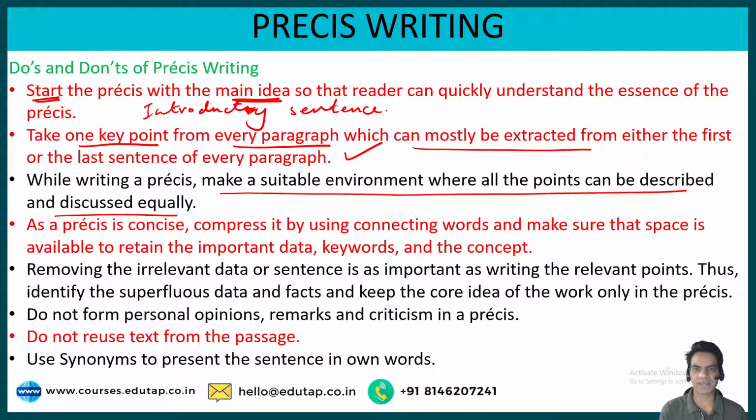I'll put them in an organic way by connecting them using conjunctions, not just as sentences. Obviously I'll connect it and make it like an organic paragraph, and then I have one sentence in the end for conclusion. That would make you understand, okay, this is how we observe proportion. This is how we give equal weightage to all the key points of the passage. Got it? So make sure that you observe proportion.